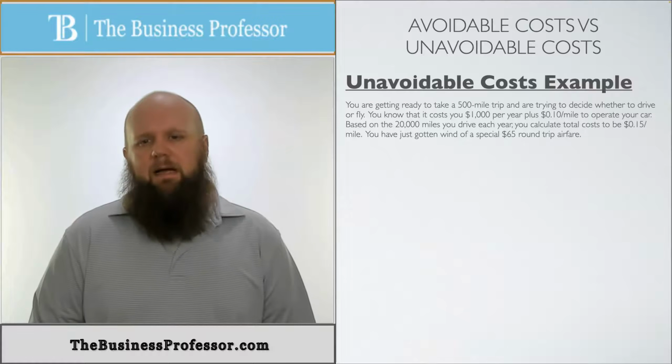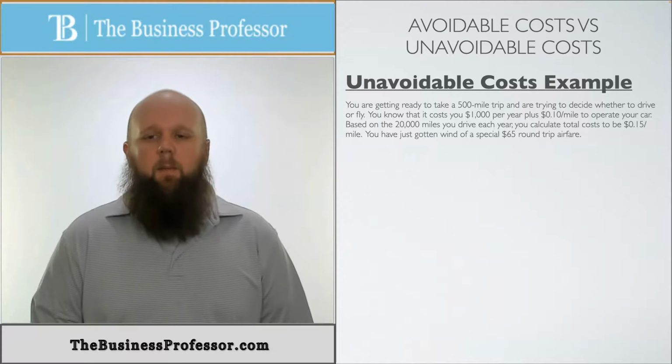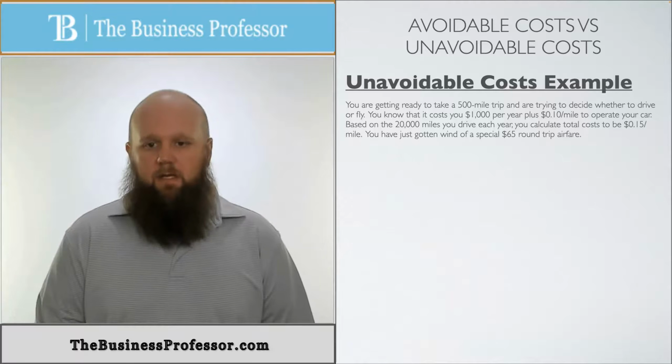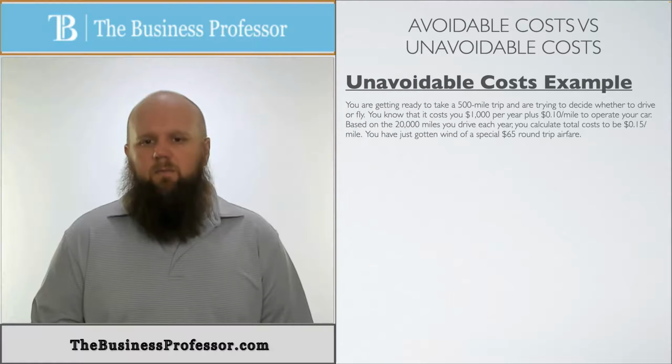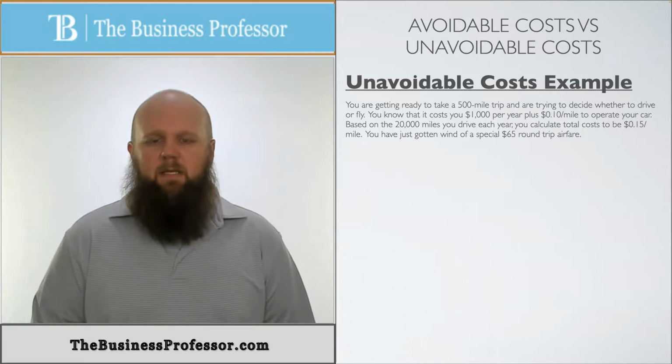You're getting ready to take a 500-mile trip and you're trying to decide whether to fly or drive. It normally costs you $1,000 per year for your car, plus an extra 10 cents per mile to operate your car. Based on the 20,000 miles that you've driven for each year that you've had the car, you calculate the total cost to be 15 cents per mile. So again, that's the 20,000 miles divided by the $1,000. So that's 5 cents plus the 10 cents per mile to operate your car. That's where the 15 comes from.